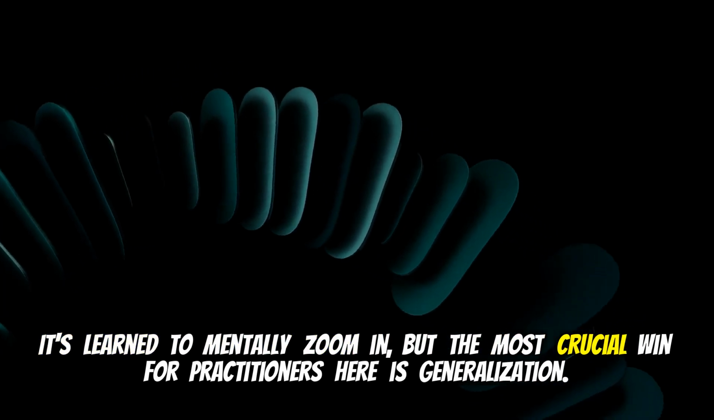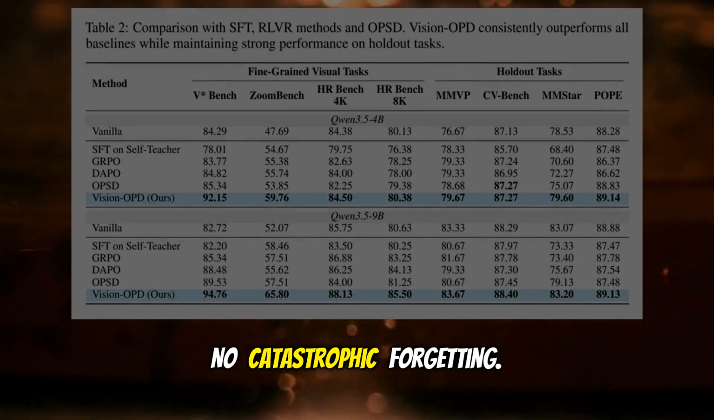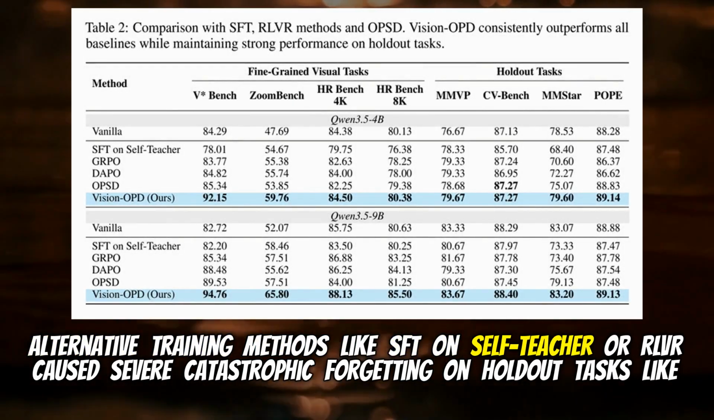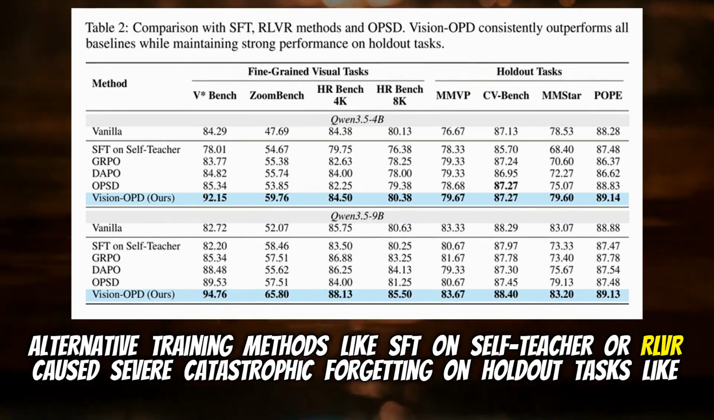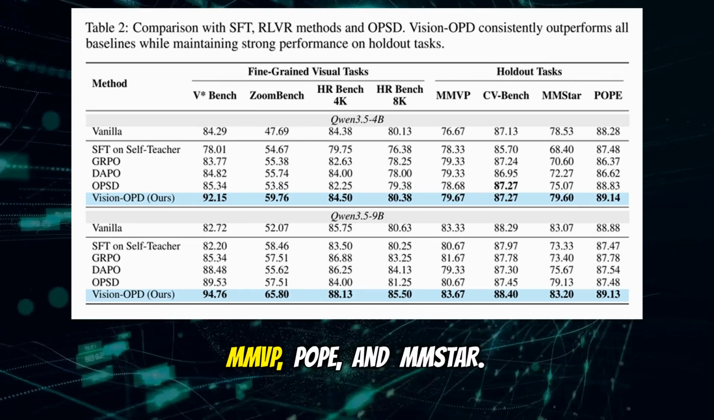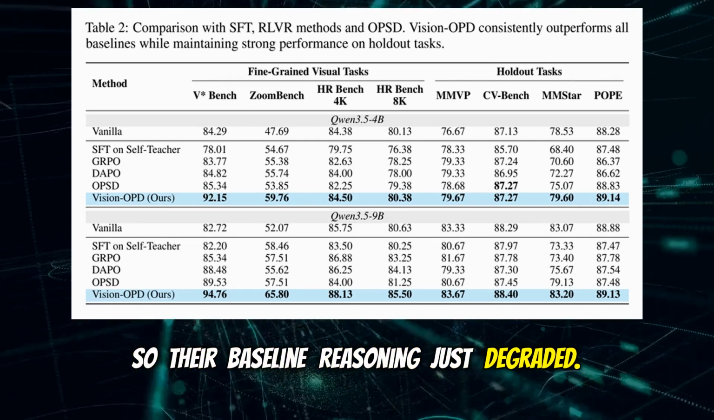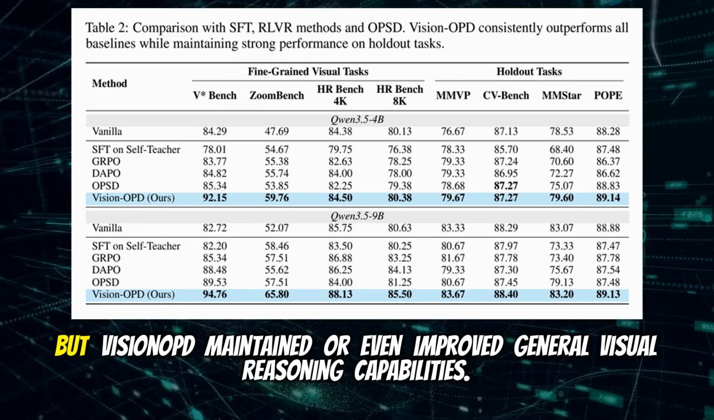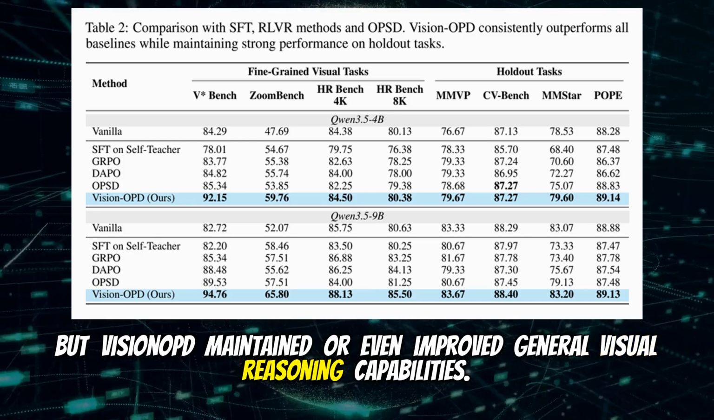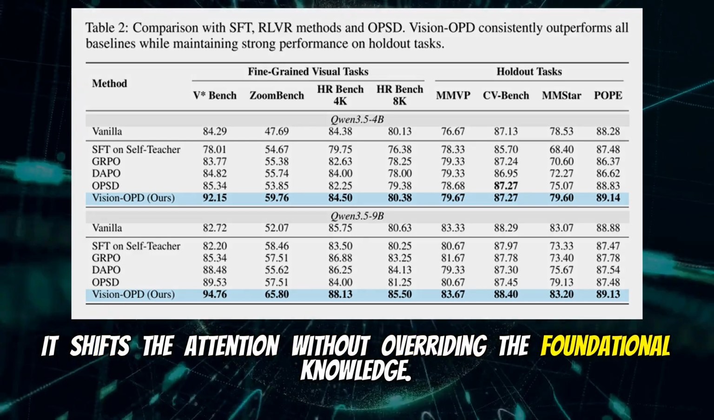But the most crucial win for practitioners here is generalization. Right, no catastrophic forgetting. Exactly. Alternative training methods like SFT on self-teacher or RLVR caused severe catastrophic forgetting on holdout tasks like MMVP, POPE, and MM*. So their baseline reasoning just degraded. Yeah. But Vision-OPD maintained or even improved general visual reasoning capabilities. It shifts the attention without overriding the foundational knowledge.